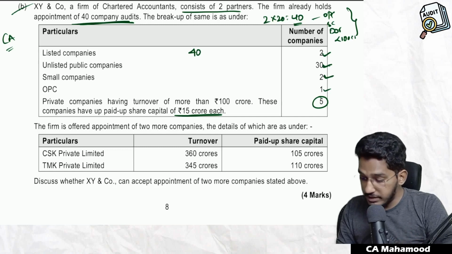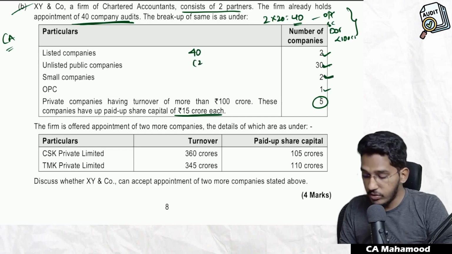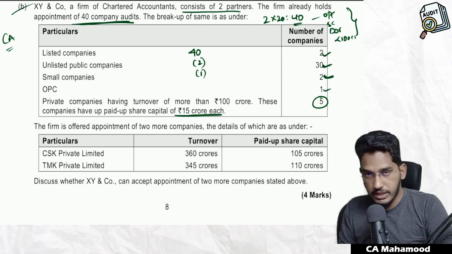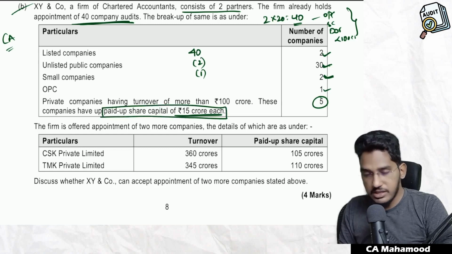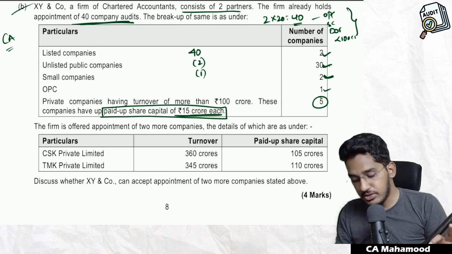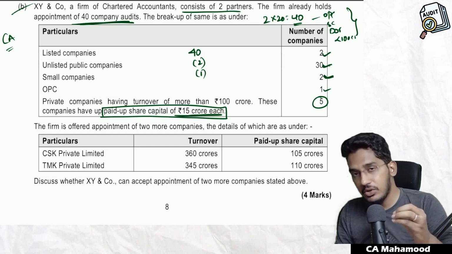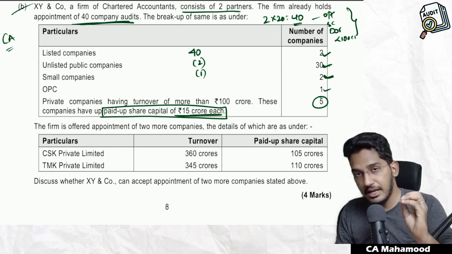Now, this small company will not be counted in the ceiling limit. Next, the one person company also will not be counted in the ceiling limit. Private companies having paid up capital of less than 100 crores: see, what the turnover is doesn't matter. That is what the Act has told.